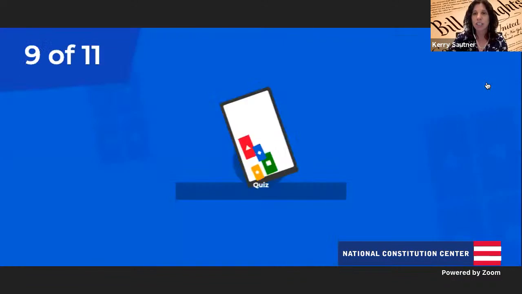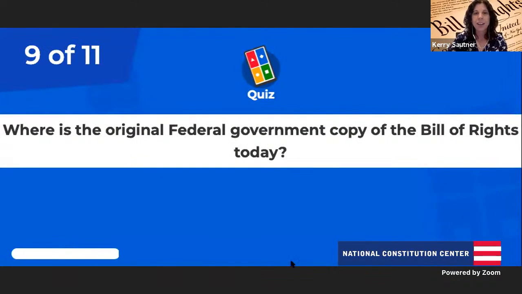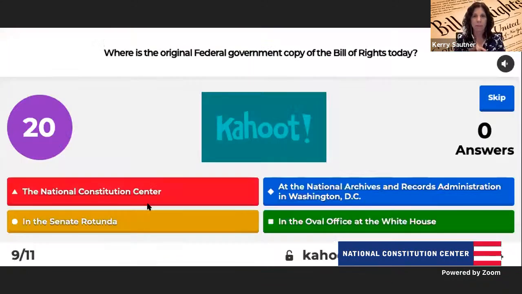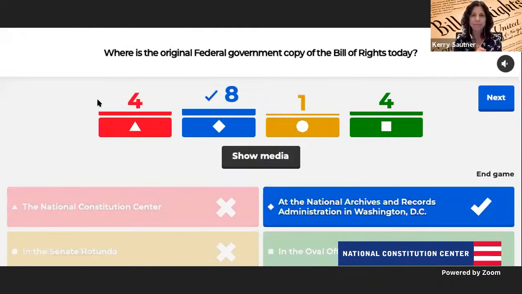Okay, next question, and we're wrapping up here in a second. Where is the original federal government copy of the Bill of Rights? So many words in this one on purpose. Is it housed at the National Constitution Center, in the Senate Rotunda, at the National Archives and Records Administration in DC, or in the Oval Office at the White House? It's kind of a trick question. Very good. It's at the National Archives and Records Administration in Washington, D.C.